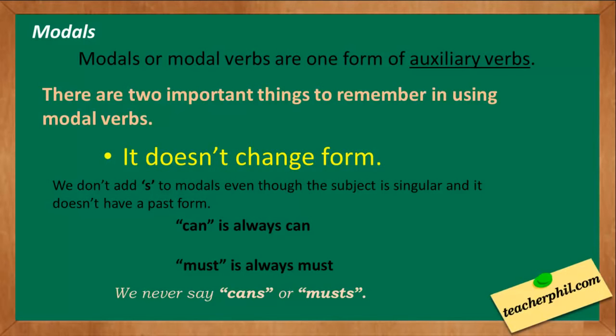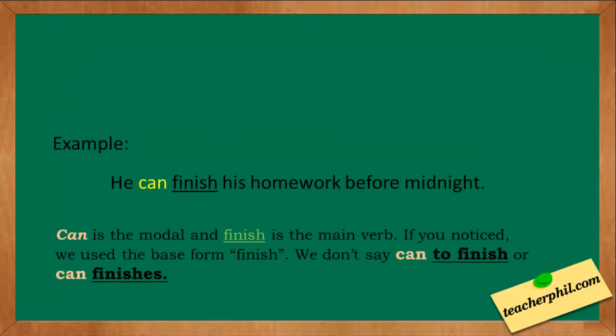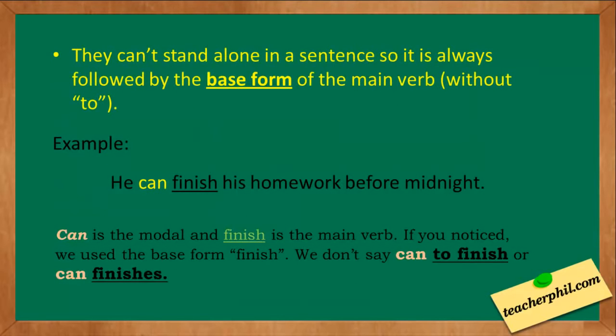Example, can is always can, and must is always must. We never say cans or musts. The second one, they can't stand alone in a sentence, so it is always followed by the base form of the main verb. Remember, it is always without to.